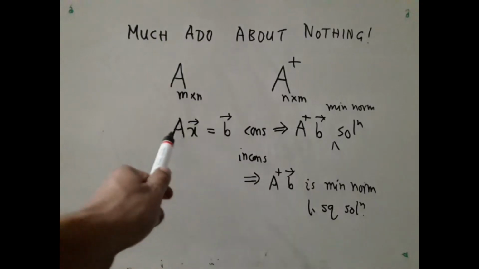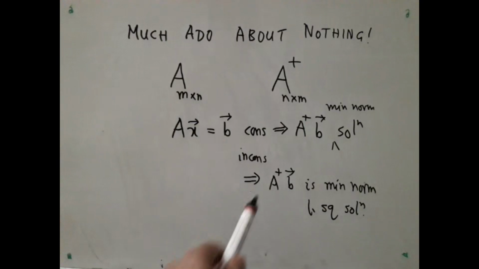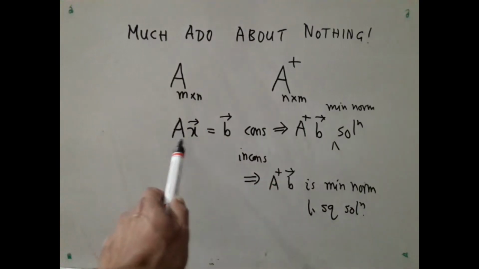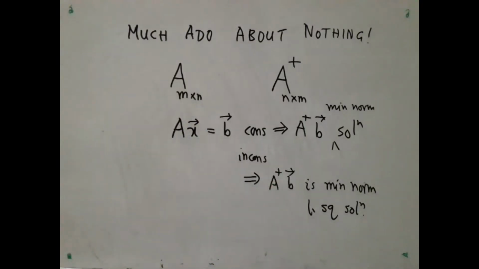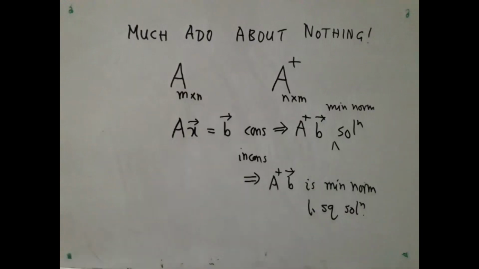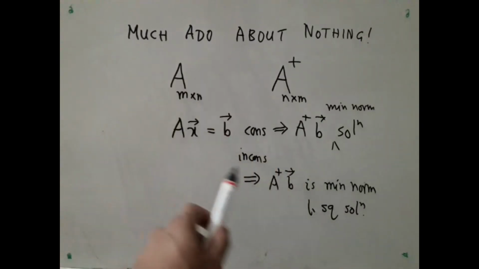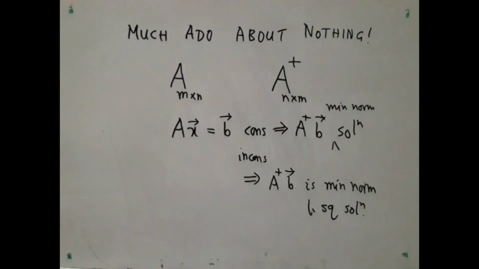If it is inconsistent, you can never have any value of x for which equality holds, but this vector will bring the left hand side and the right hand side closest together, and if there is more than one such value of x for which this minimum is attained, then it will pick the minimum norm x for which it will happen.